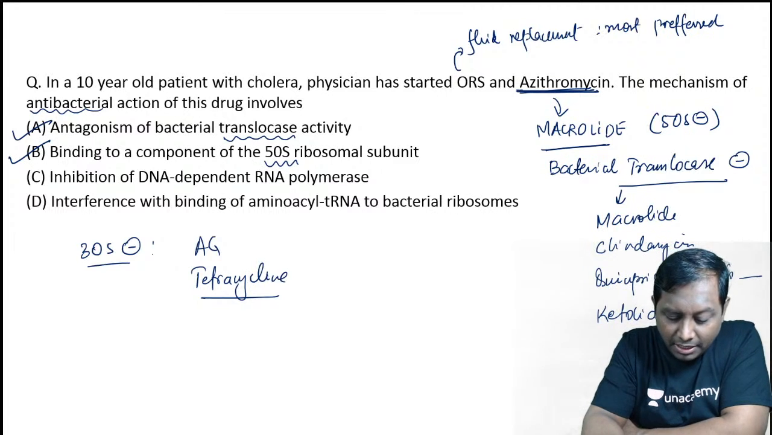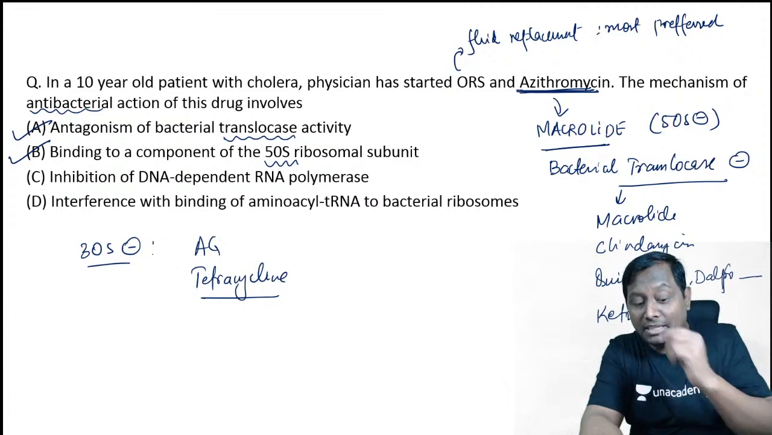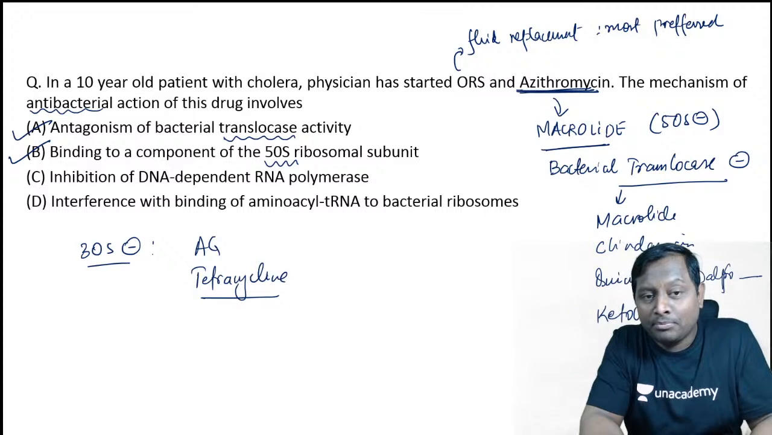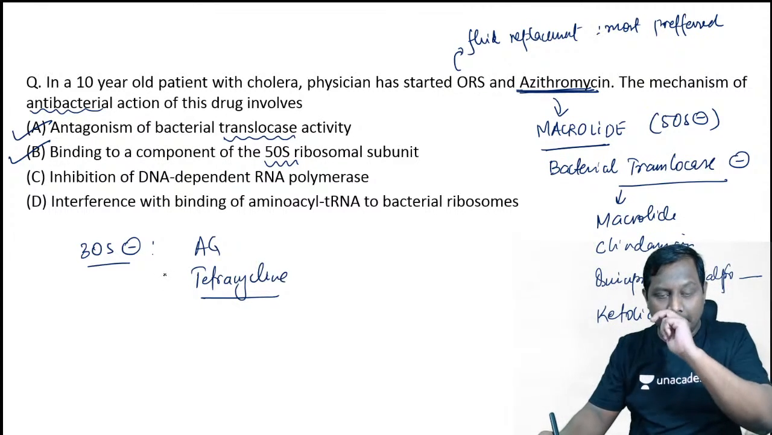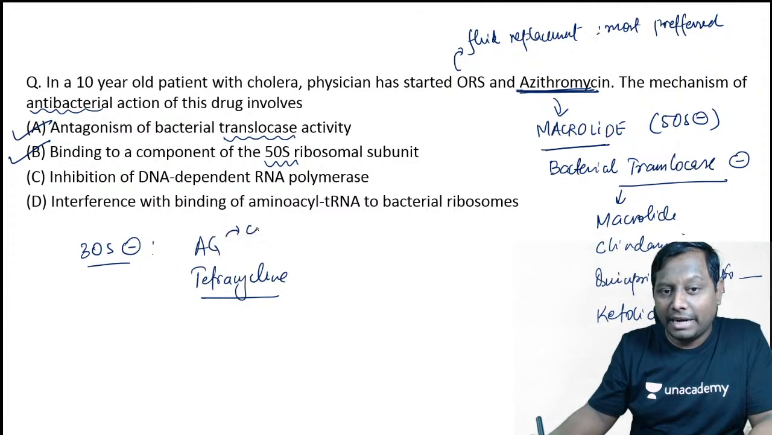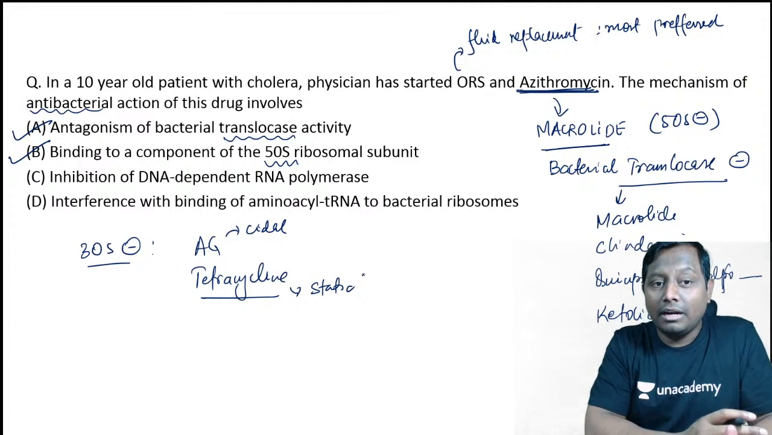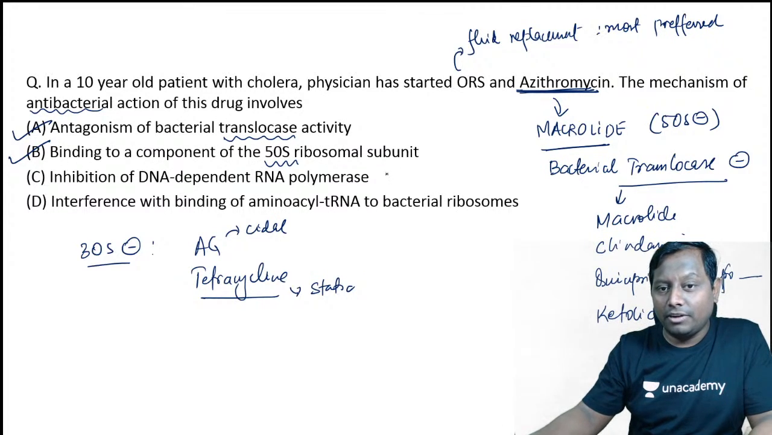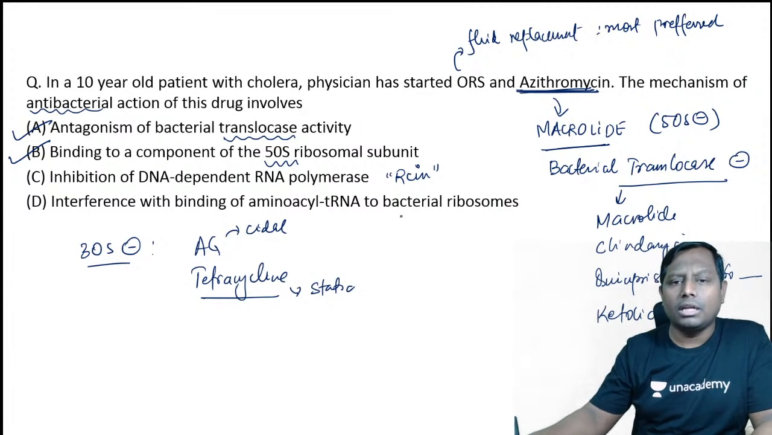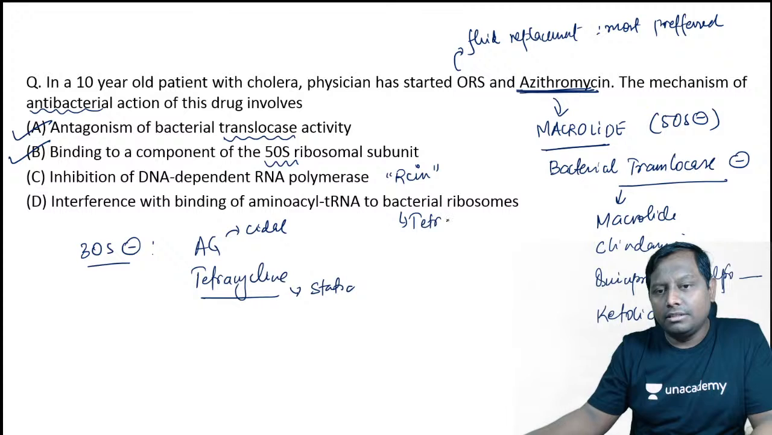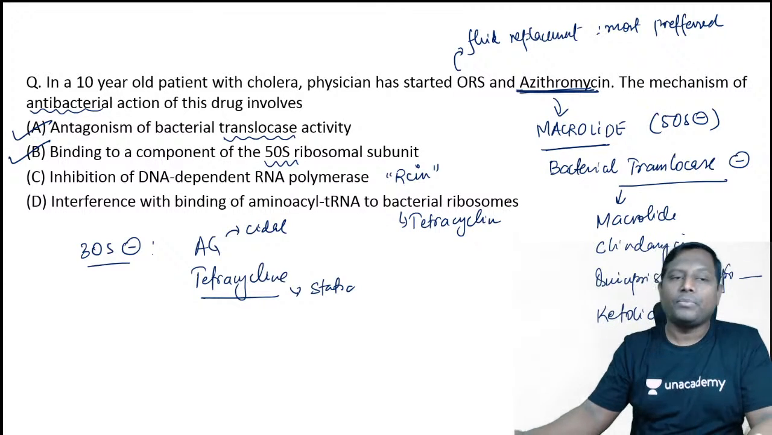Some of you are in favor of A, that is also correct. Some of you are in favor of B, that is also correct. Remember, the only drugs under 30S inhibitors are aminoglycoside and tetracycline, aminoglycoside being a bactericidal agent and tetracycline being a bacteriostatic agent. Another very important thing: the DNA dependent RNA polymerase inhibitor is rifampicin. Interference in the binding of amino acyl tRNA is none other than tetracycline.